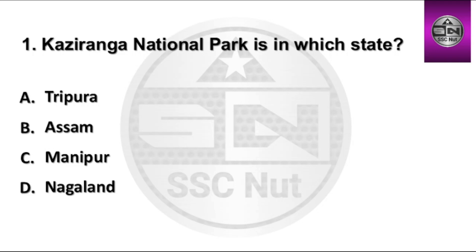Today's first question, Kaziranga National Park is in which state? Options are Tripura, Assam, Manipur, Nagaland. Right option is B, Assam.